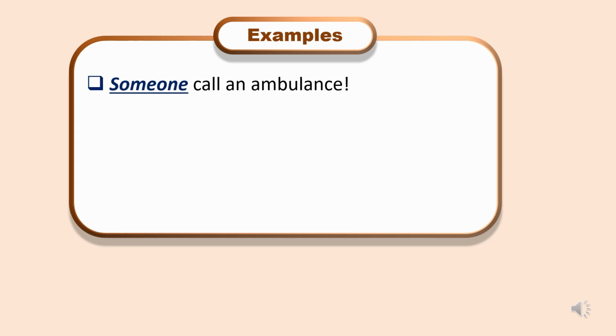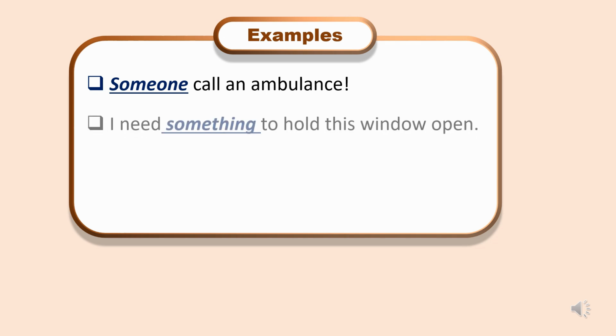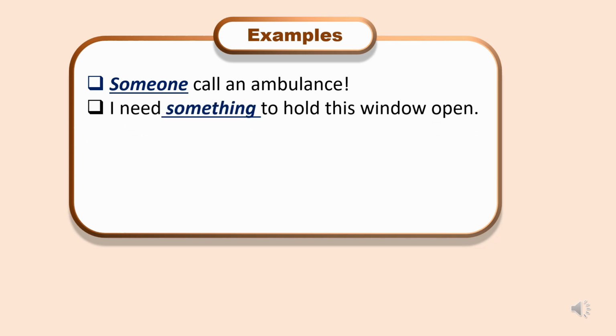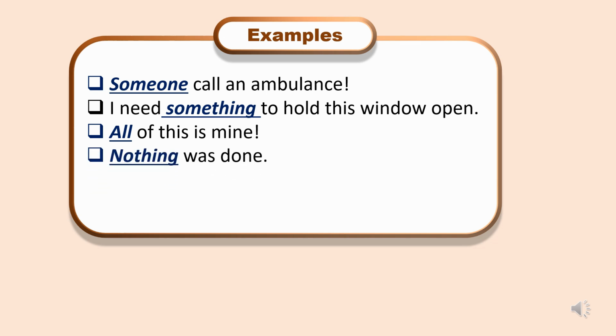Examples of indefinite pronouns in use. Someone call an ambulance. Someone acts as the subject, unspecified person. I need something to hold this window open. Something functions as the direct object, unspecified item. All of this is mine. All quantifies uncountable things, singular verb is. Nothing was done. Nothing emphasizes absence, singular verb was.